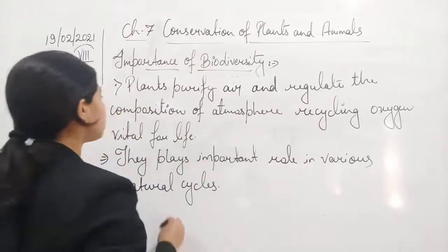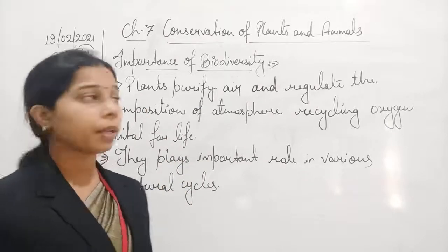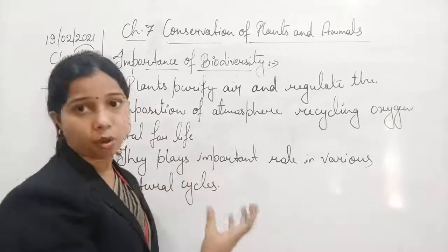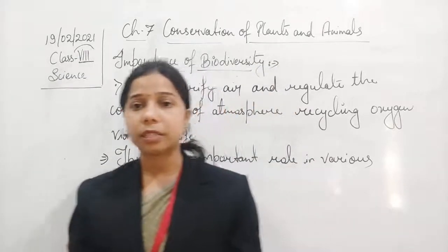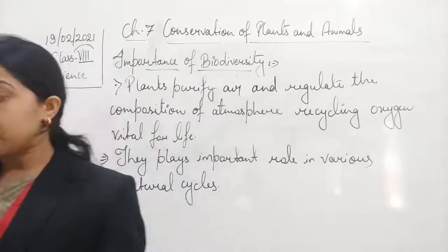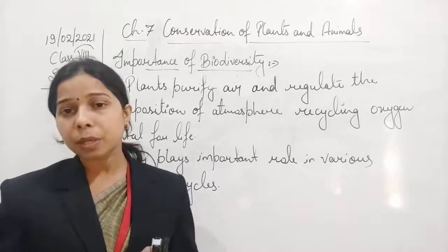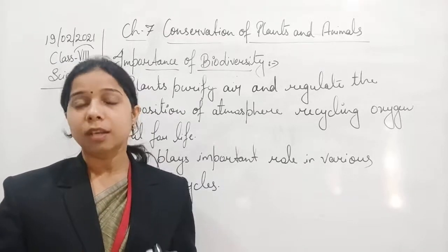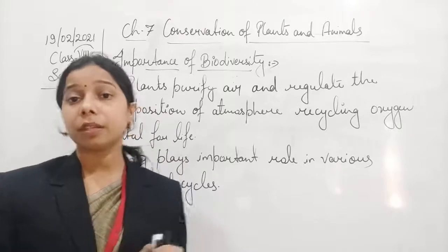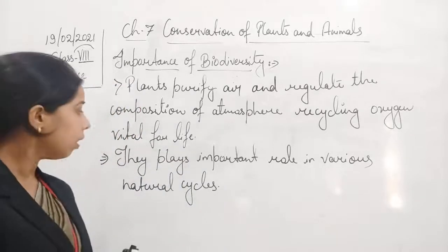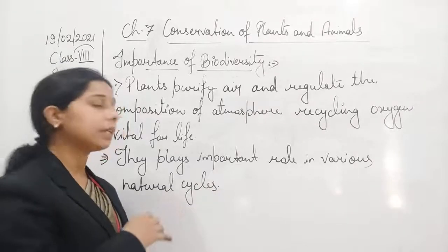Now, not only this, but it helps in regulating the composition of the atmosphere by recycling the oxygen. Obviously, the process of photosynthesis is occurring, so it helps in regulating the composition. It means less oxygen will be there if there are more animals and fewer plants. So if more plants are there, it helps in regulating the percentage of oxygen in that particular area.